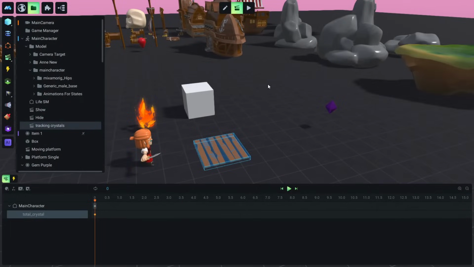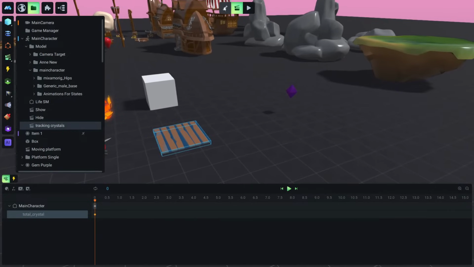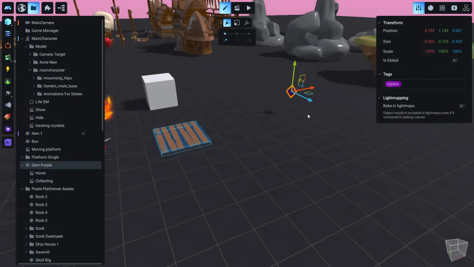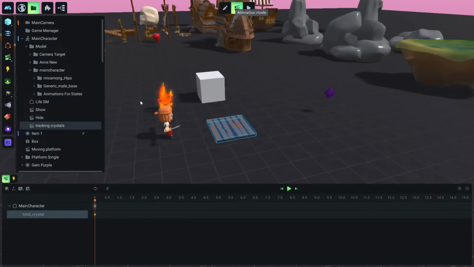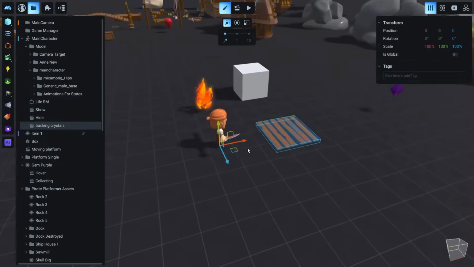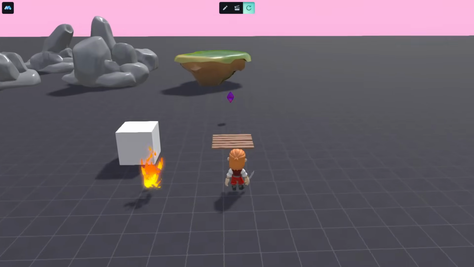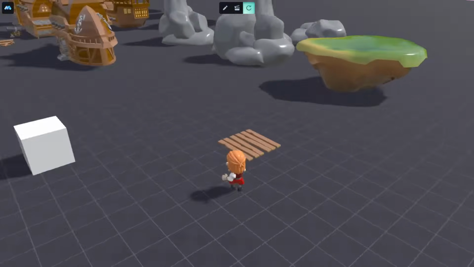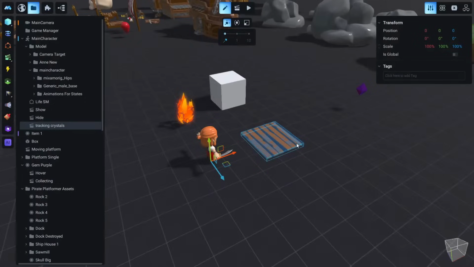Every time that this character collides with a crystal that contains this crystal tag, this animation will play and will increase this variable by 1. And now we need to see how we can display this information on our screen, because right now we know we have collected 1, but we can't see this information.